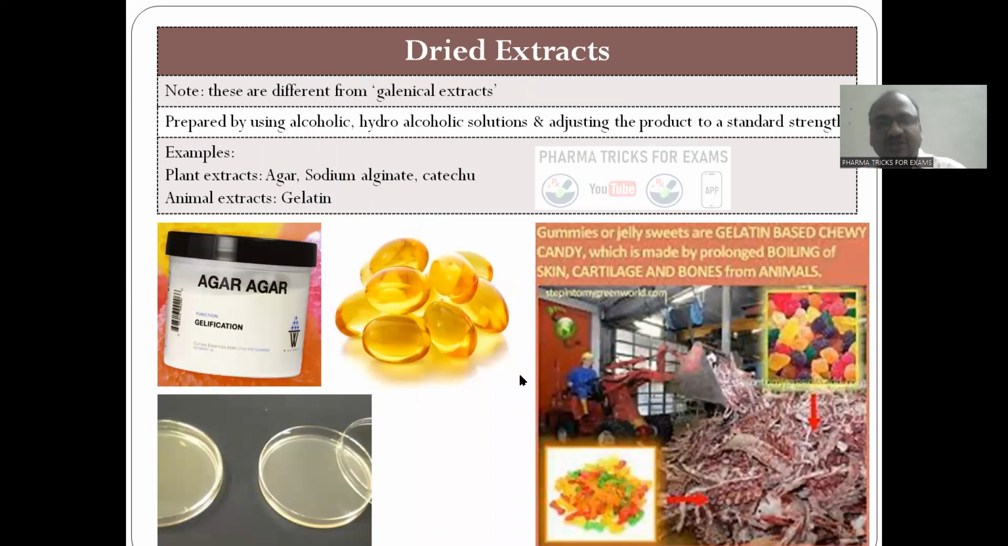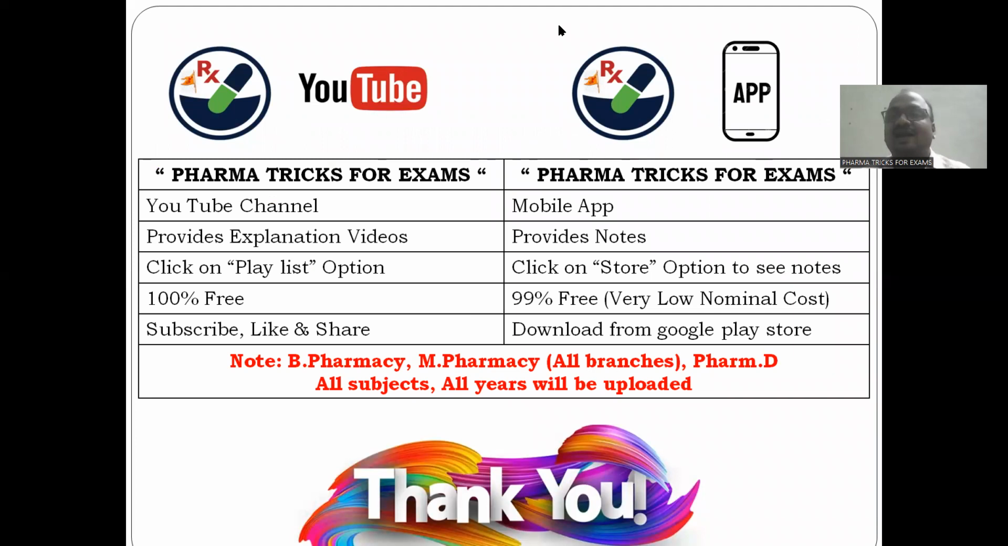And the last one, dried extracts. Dried extracts are obtained from plants and animals. These are different from galenical extracts, prepared using alcoholic extract or hydroalcoholic solution, adjusting the product to standardization. Example, plant extract agar we are using in microbiology. Without agar there is no microbiology. Okay, gelatin capsules we are preparing from this. All these are obtained from bones, skin, cartilage from the animals. From this they make very jelly-like substances, also for children. So soft gelatin capsules we are also preparing from animals. That is more than enough for your regular examinations.